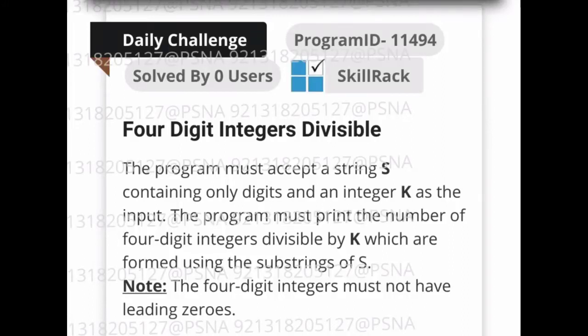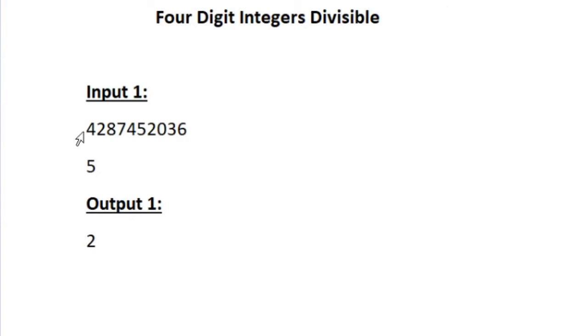This is the question asked in today's SkillTrack Daily Challenge. In the first line of our input, we are given an integer which can be up to 100 digits long, so we will be storing it into a character array. And in the second line, we are given an integer k. So now our task is to form 4 digit integers from this given big integer.